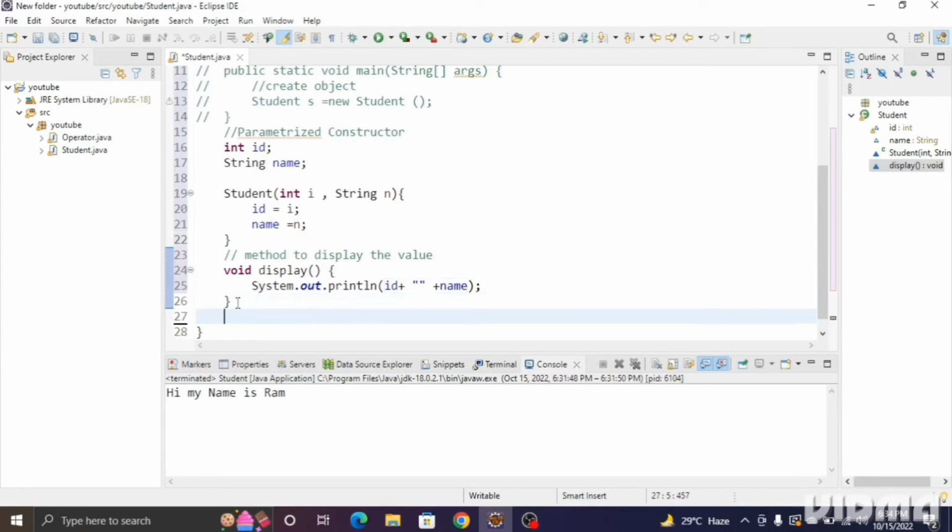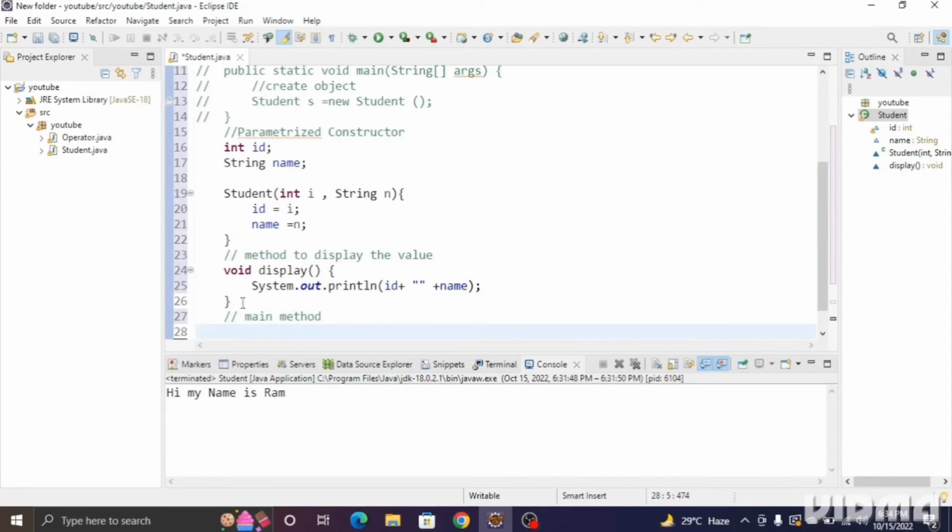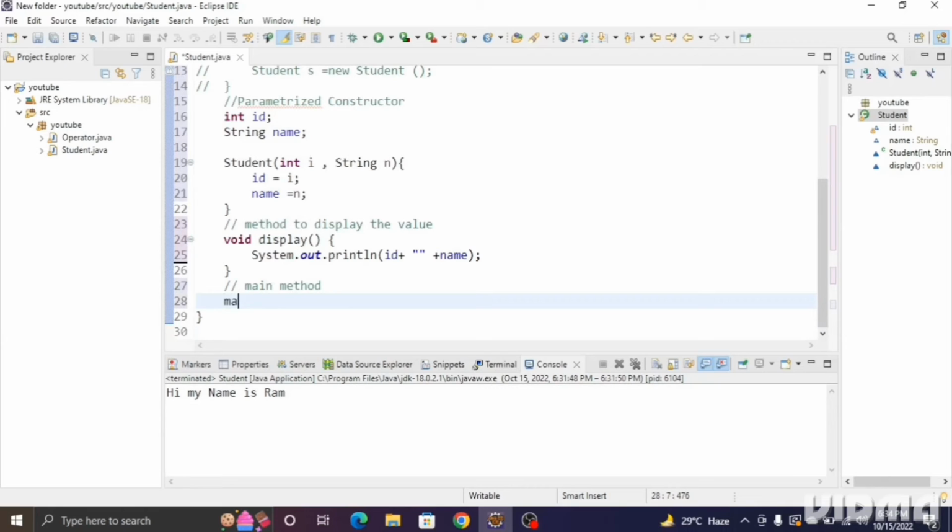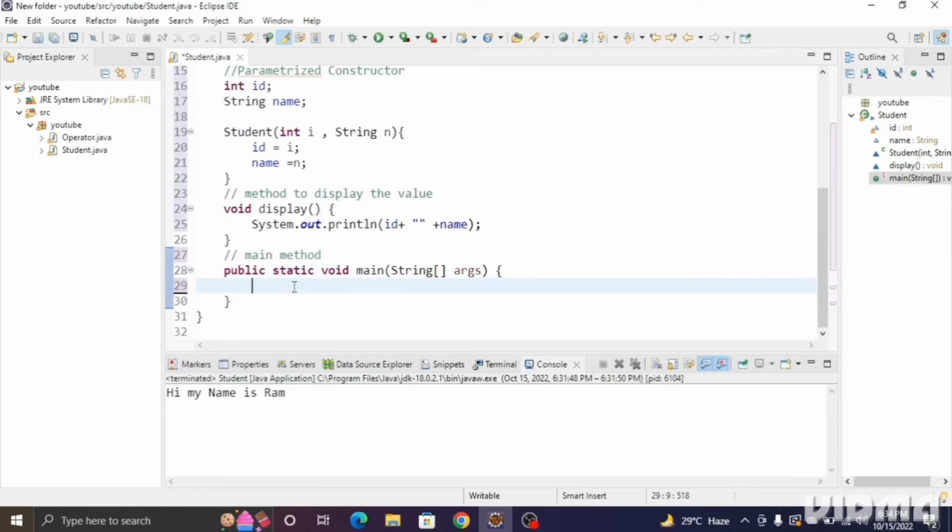Okay, now we'll create the main method. And inside the main method, create the object.